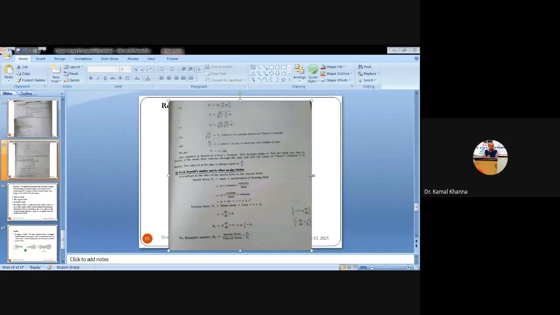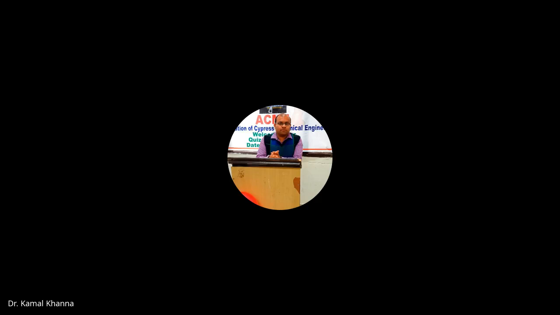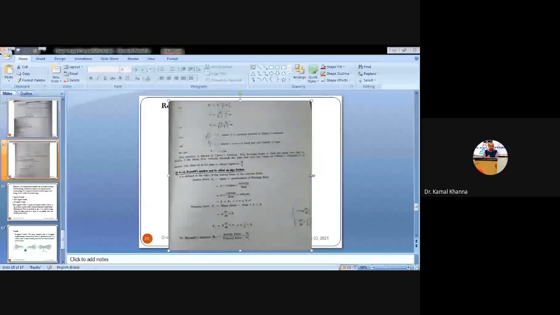Okay. So next is the Reynolds number. You can see Reynolds number and its effect on the pipe friction. Reynolds number is always defined as the ratio of inertia force to the viscous force. So how will you calculate the inertia force? Inertia force is always calculated using Newton's second law, that is inertia force is equal to mass into acceleration